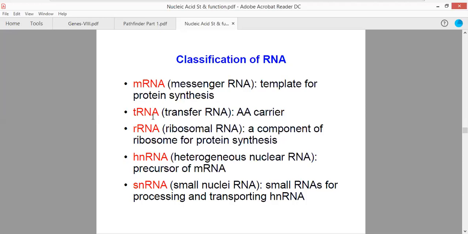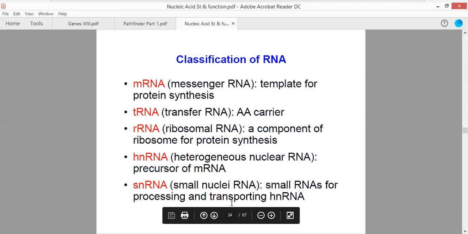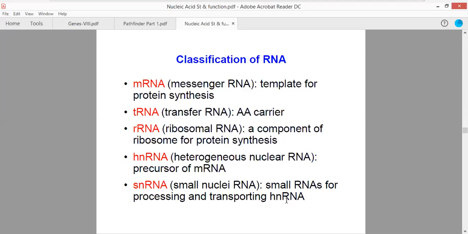Another one is tRNA, which carries the amino acid molecules. rRNA is a component of the ribosome for protein synthesis. hnRNA is also referred to as heterogeneous RNA, because it contains both introns as well as exons within itself. And the last one is small nuclear RNA, that is small RNA for processing and transportation in the case of hnRNA. All these are effectively used.